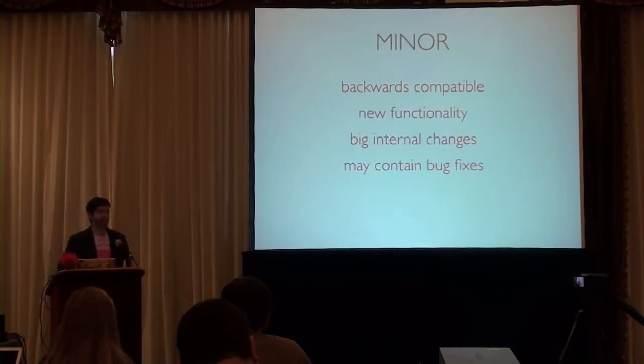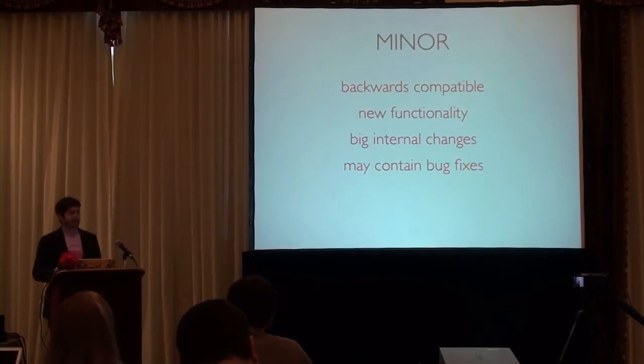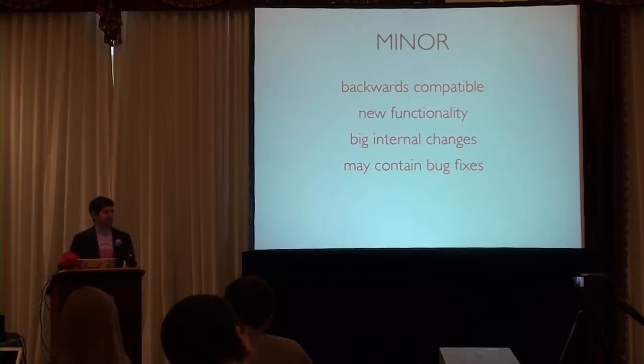The minor version is when it is upped and the major version is not, then that means that change was backwards compatible. In semantic versioning, you change the minor version, you can upgrade to that, no problem. Good to go. So new functionality, additions to the public API would always be backwards compatible because it's not changing anything. It's not breaking any existing code.